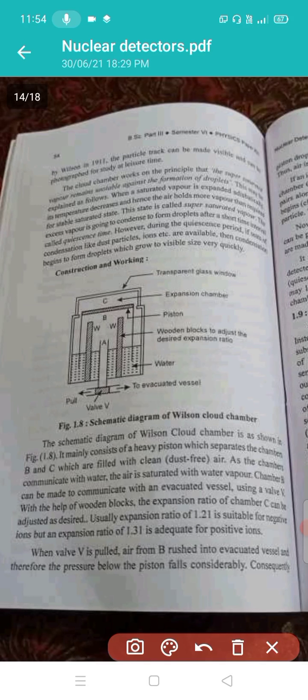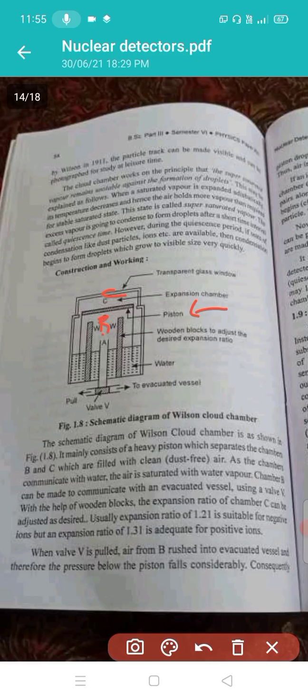It mainly consists of a heavy piston which separates the chambers B and C.